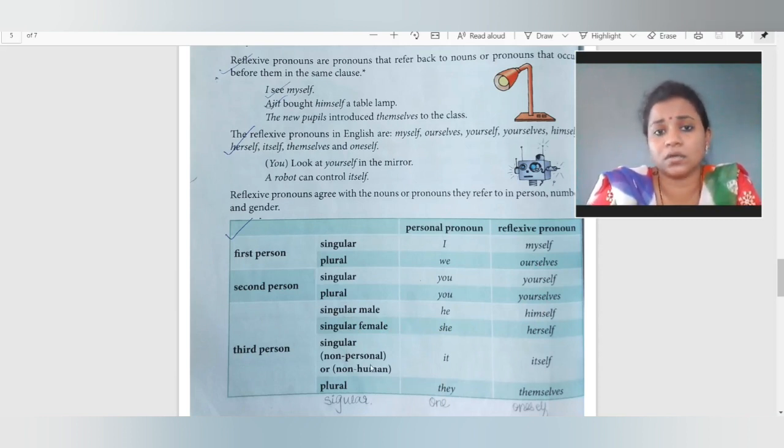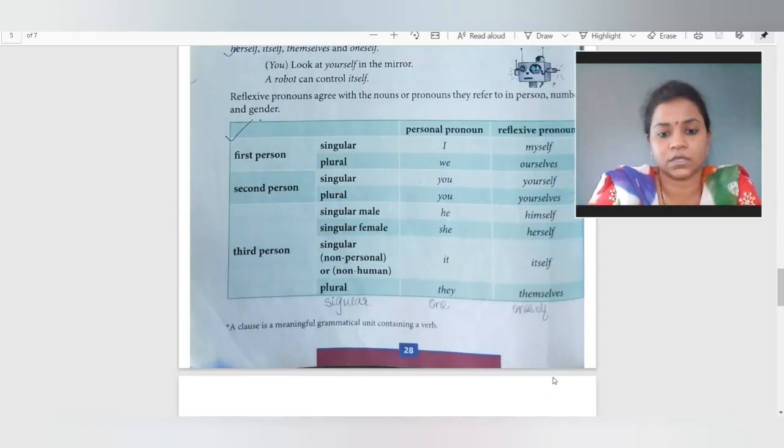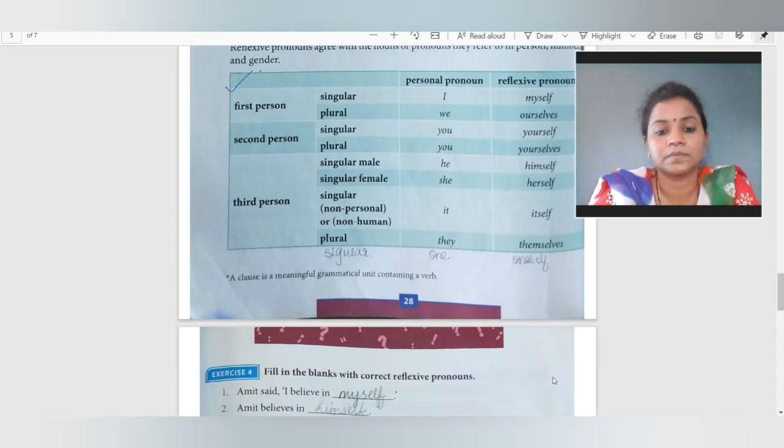Or it is a non-living thing. It is a thing. So it will always come, whether it is singular, whether it is personal or non-personal or non-human. It will come itself. और plural होगा उसका तो they themselves. Singular में one है तो oneself हम बोलते हैं ऐसा.